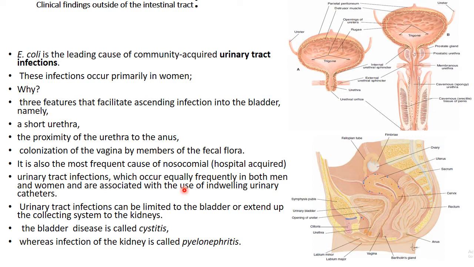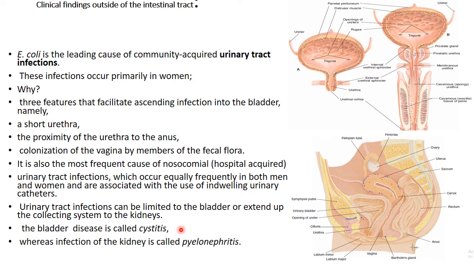They equally infect both men and women. And why do they infect? When there is an indwelling urinary catheter, when there is infection and you place the catheter in the urinary tract, this is the cause of urinary tract infection. Urinary tract infection can be limited to the bladder or extend up to the collecting system of the kidney.